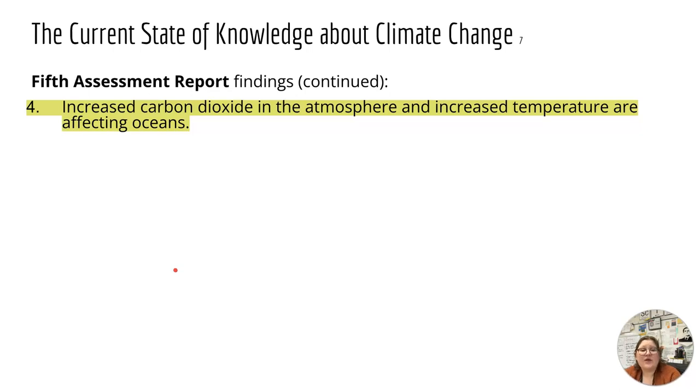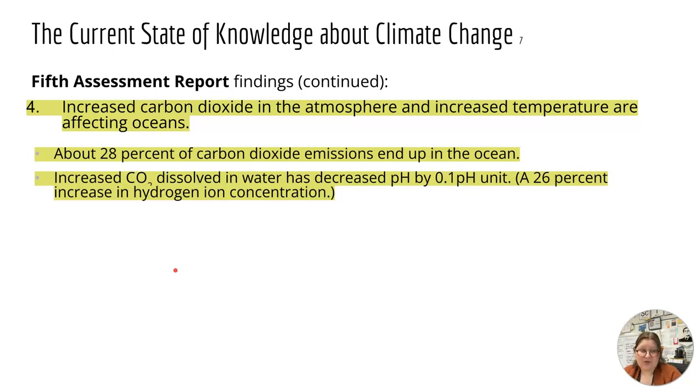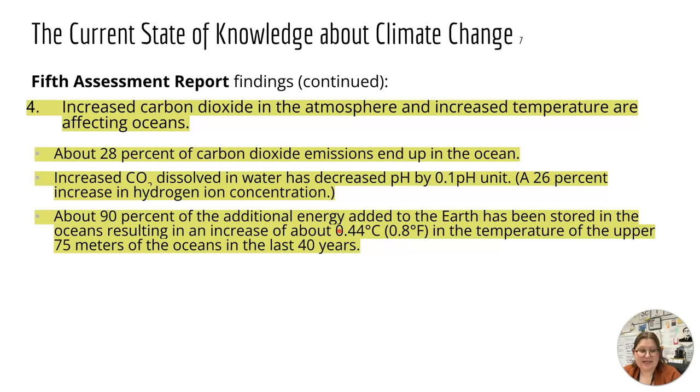And then their fourth finding was that increased carbon dioxide in the atmosphere and increased temperature are affecting oceans. About 28% of carbon dioxide emissions end up in the ocean, and this increase in CO2 dissolving in the water has decreased the pH. And this is a 26% increase in the hydrogen ion concentration, which does affect how creatures in the sea can form shells and things like that.